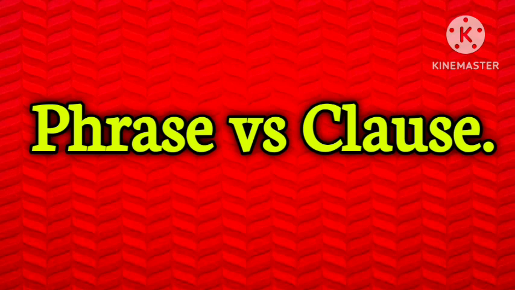So students, I hope you understand what is a clause and what is a phrase. I think I can give you a little bit idea about the phrase and the clause.